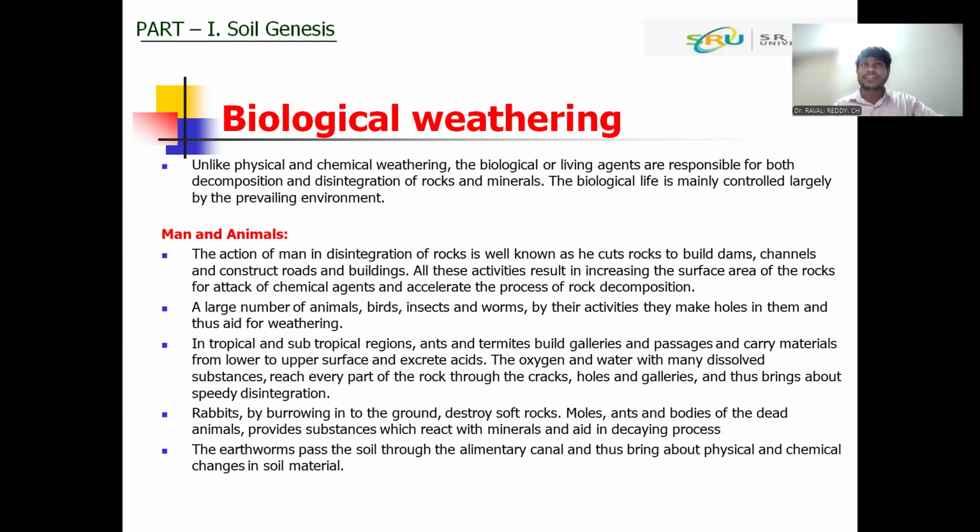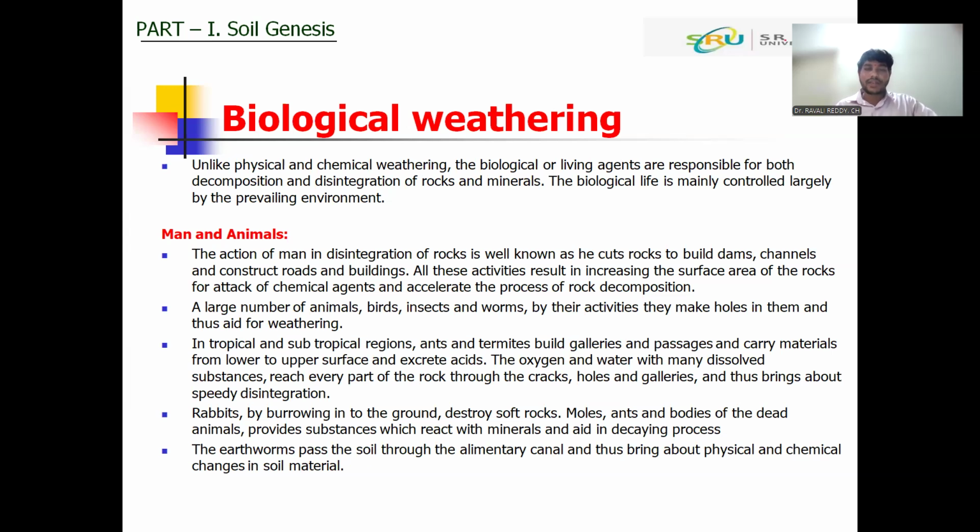How does man start biological weathering? Man will disintegrate the rock by cutting it, for building dams, channels, and constructing roads and buildings. This process will increase the surface area.